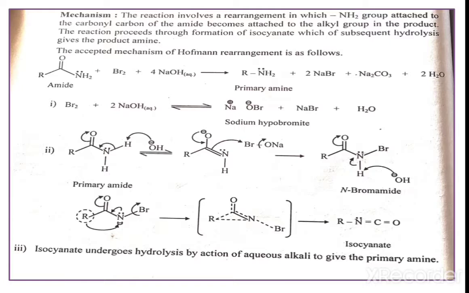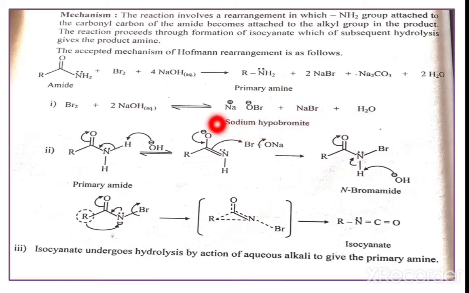Now the reaction proceeds through the formation of an isocyanate intermediate, and this isocyanate intermediate then undergoes hydrolysis to give the amine product. The amide has NH2 joined to the carbonyl carbon, and after the reaction with Br2 and NaOH, we get the primary amine with NH2 joined to the alkyl group. Now, first Br2 is treated with NaOH and we get NaOBr, that is sodium hypobromite, plus NaBr plus H2O.